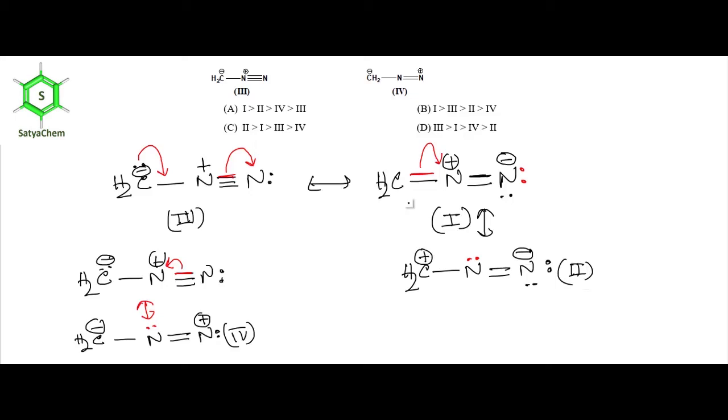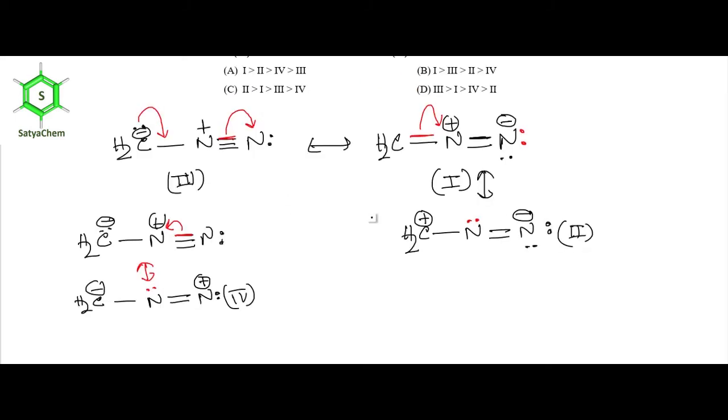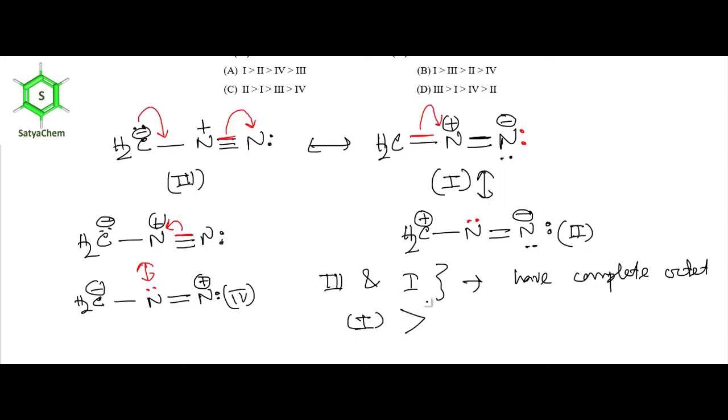Now concentrate on structure 3 and structure 1. See, both structure 3 and structure 1 have complete octet. But in structure 1 the negative charge resides on the more electronegative nitrogen atom, but here the negative charge resides on the less electronegative carbon atom. So structure 1 will be more stable than structure 3.